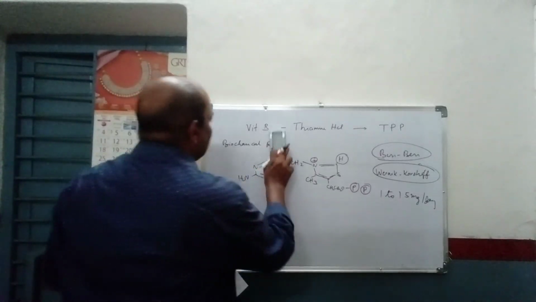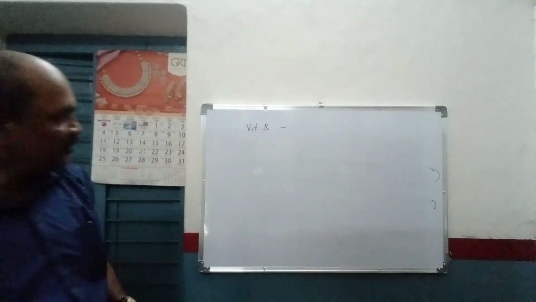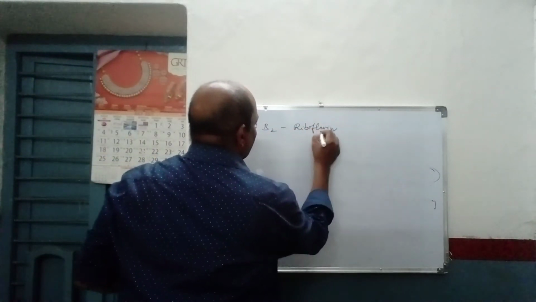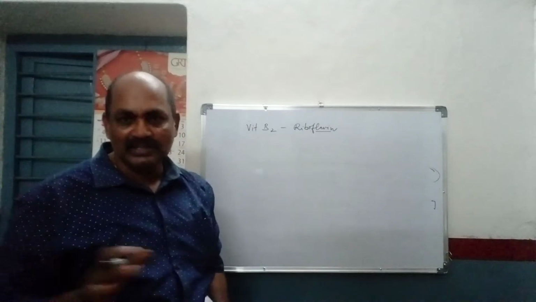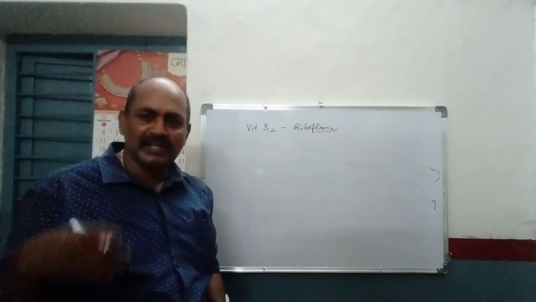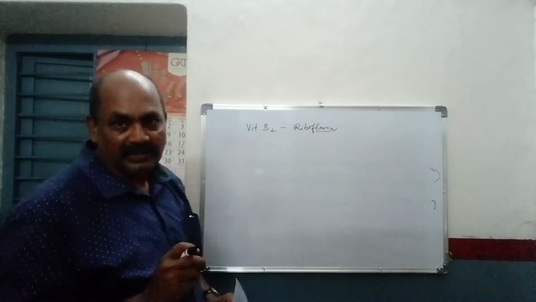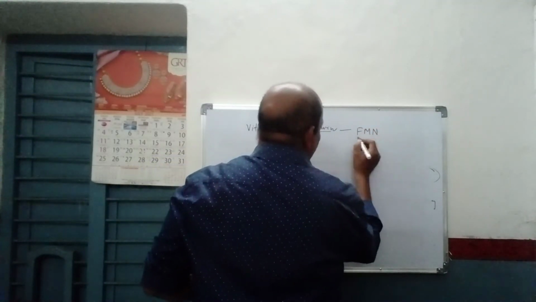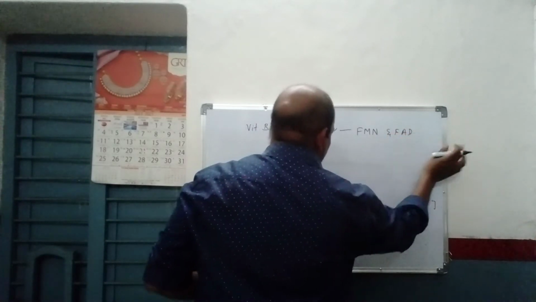Then what is the next vitamin? That is vitamin B2, riboflavin. Riboflavin is abundantly present in milk. No doubt, it is abundantly present in milk. That means if a person is regularly consuming milk, the person will never get a deficiency of this particular vitamin. What are the coenzyme forms? These are FMN, flavin mononucleotide, and FAD, flavin adenine dinucleotide.